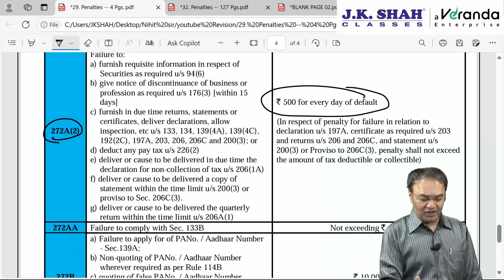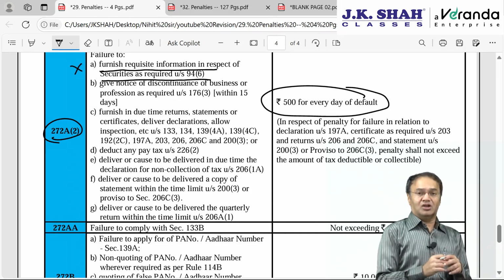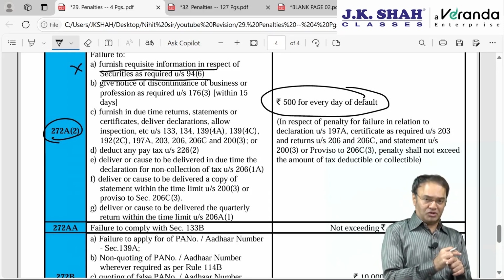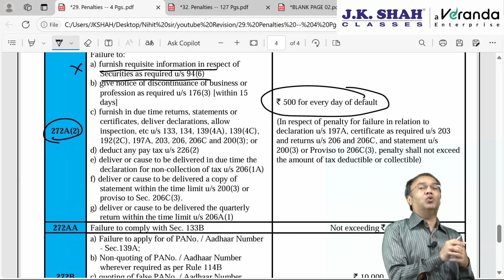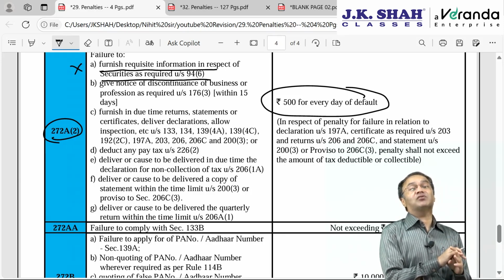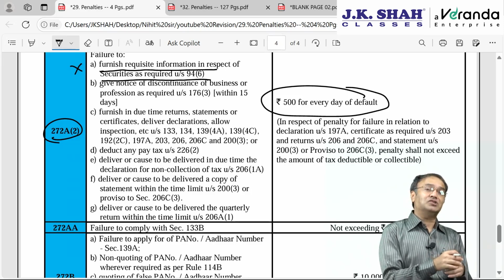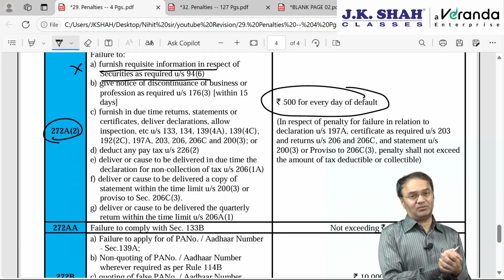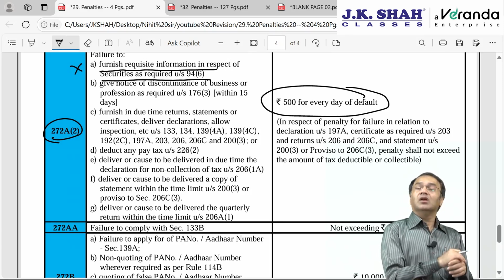So quickly, failure to furnish requisite information in respect of securities as required under section 94(6). This has kind of become redundant. This was in connection with dividend stripping transactions and bonus stripping transactions. That chapter itself has become redundant. It was applicable only till the time some dividends from shares were exempt under section 10(34). Now you know pretty well, for the past 3 years dividends are taxable. Dividends from shares of Indian companies are taxable, whether interim dividend or final dividend.